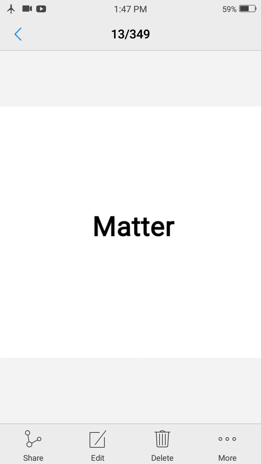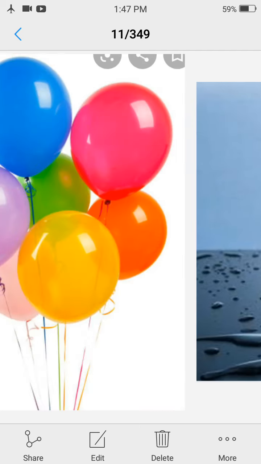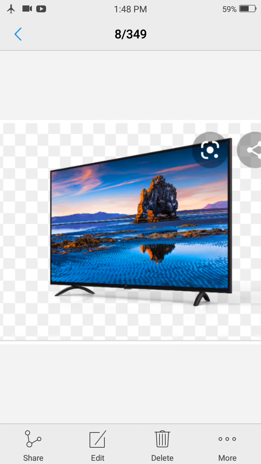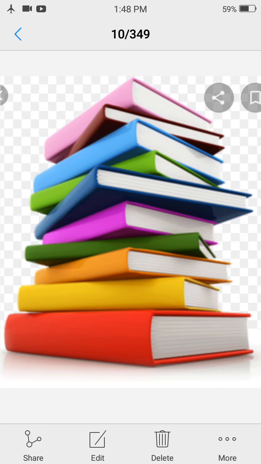Matter is anything which occupies space and possesses mass. In our surroundings, everything is matter. Water, air, books, stationery objects, TV, toys, etc. all are matter because all occupy space and possess mass. Although we cannot see air, it is still matter because it also occupies space and has mass.